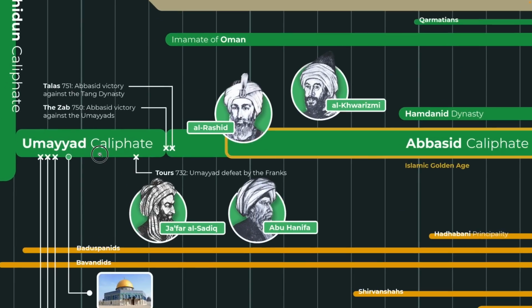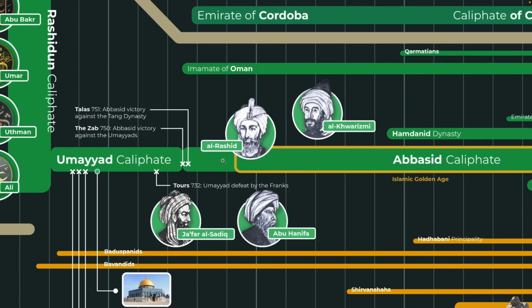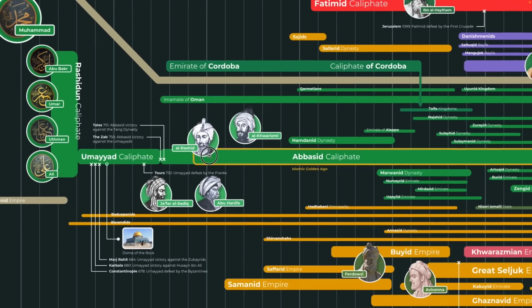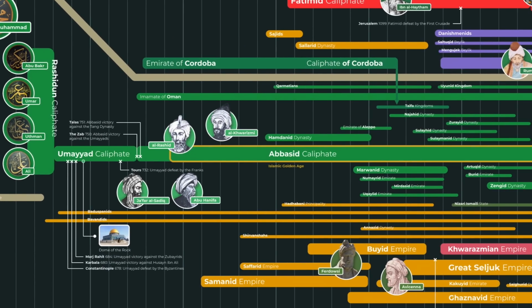Of course, then we come to the Abbasid era, and there's the Battle of the Zab, which is the Abbasid victory against the Umayyads, and the Battle of Talas River. And we have some figures here. We have Harun al-Rashid.